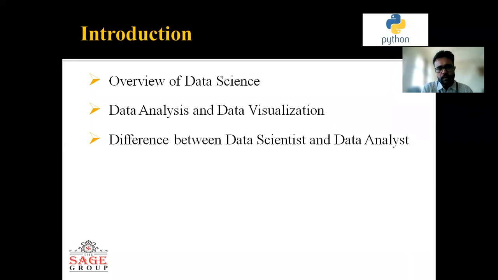Now, introduction. I will teach you an overview of data science, data analysis, and data visualization. Difference between data scientist and data analyst, right? Firstly, I will tell you about the pandas library. What is pandas and why do we use pandas? Pandas is a popular Python package for data science, and with good reasons. It offers powerful, expressive, flexible data structures that make data manipulation and analysis easy, among many other things. The data frame is one of these structures.